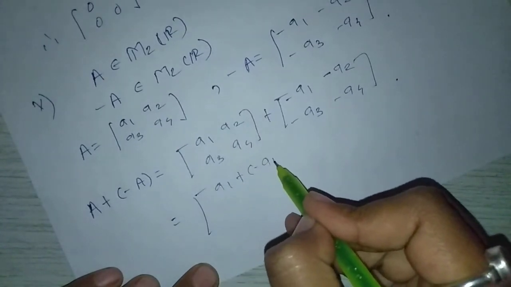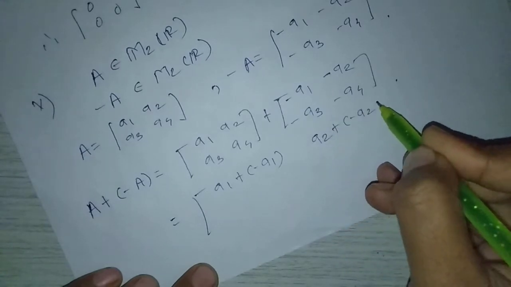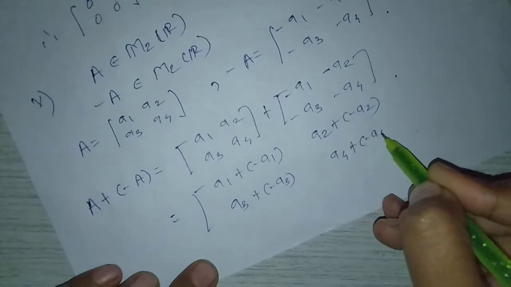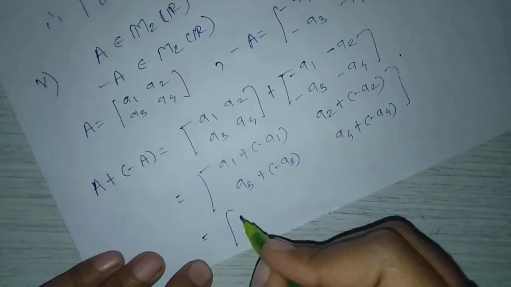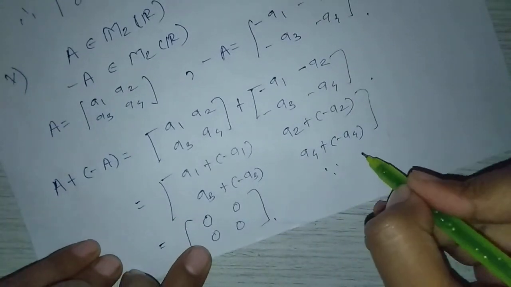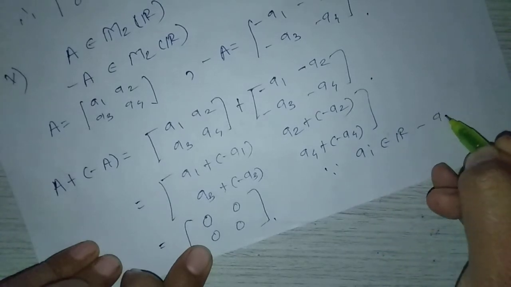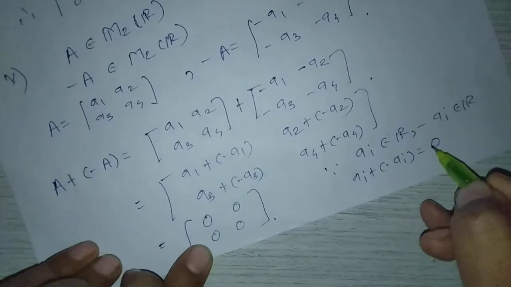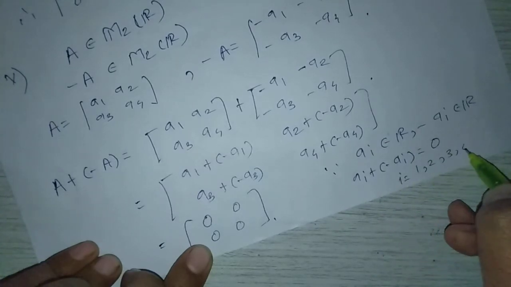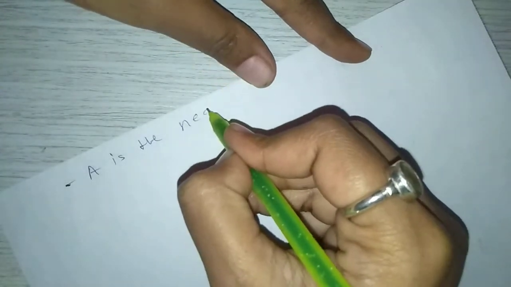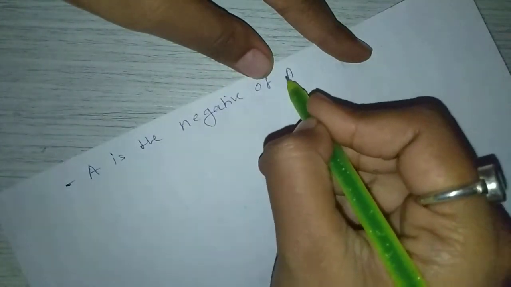So A1 plus minus A1, A2 plus minus A2, A3 plus minus A3, A4 plus minus A4 equal to 0, 0, 0, 0, since Ai belongs to R, minus Ai belongs to R, Ai plus minus Ai equal to 0, i running from 1, 2, 3, 4. So here we get minus A is the negative of A.